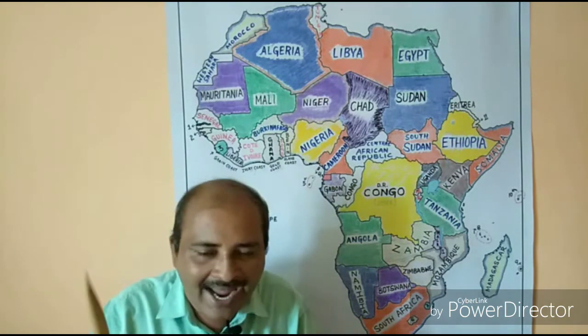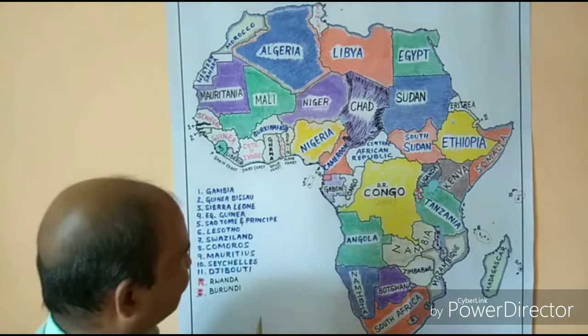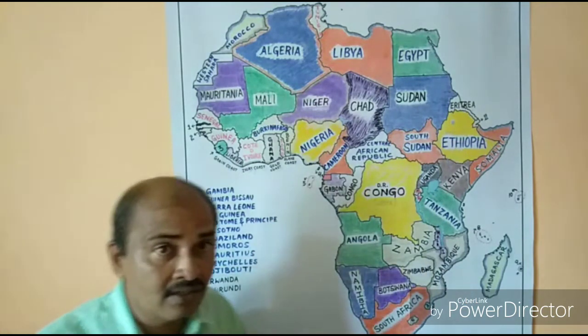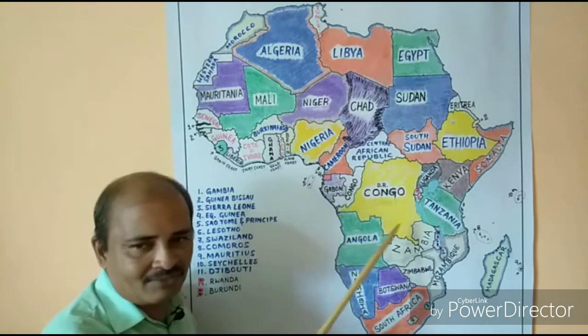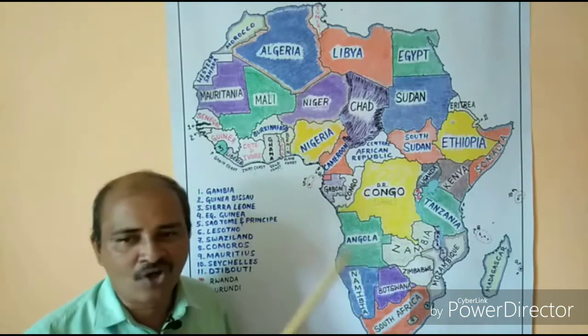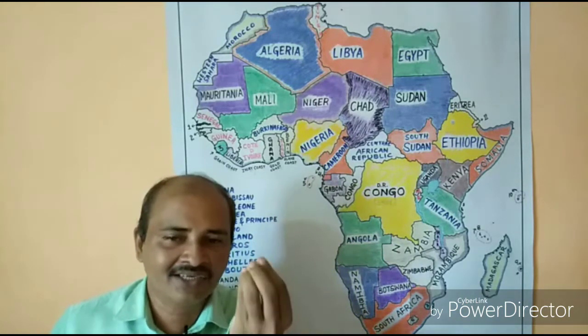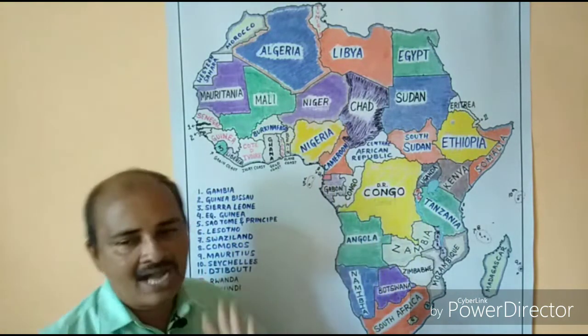Now I will take you to another kind of exercise. The countries which have the most neighbors. Clear now? This should be learned by you. One has to learn by oneself. Don't rely on me. I'm actually telling you the technique, meaning what sort of exercises you have to do if you want to really learn something about Africa forever. Clear now? So the next level is, take for example Democratic Republic of Congo, and see what are the countries around it. Then you will find altogether 9 neighboring countries. That is the highest a country has in the African continent.